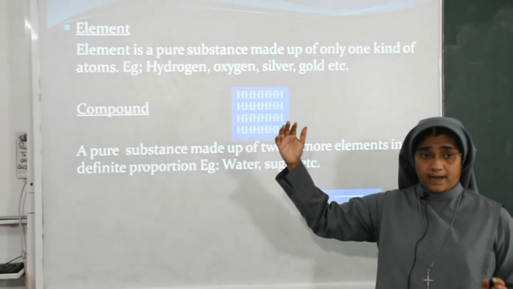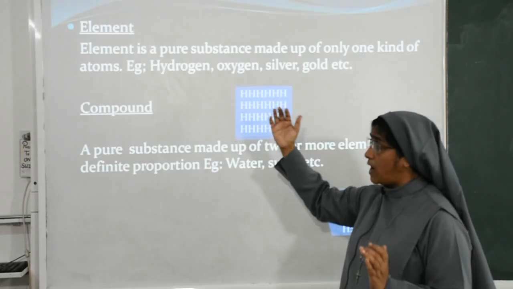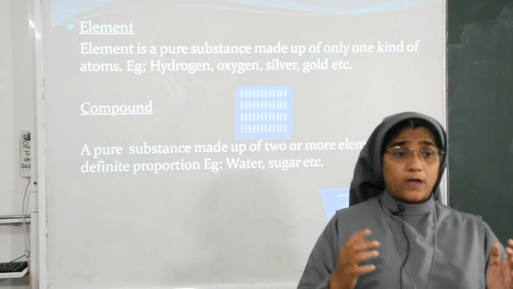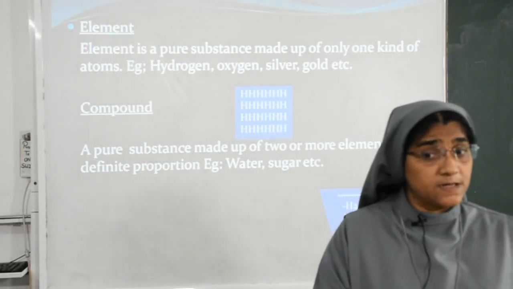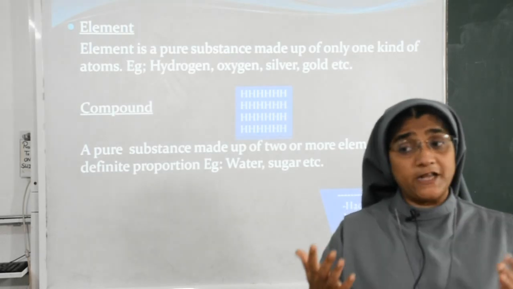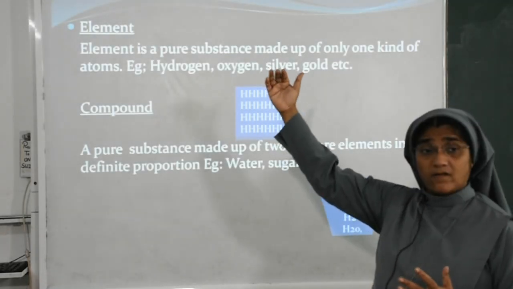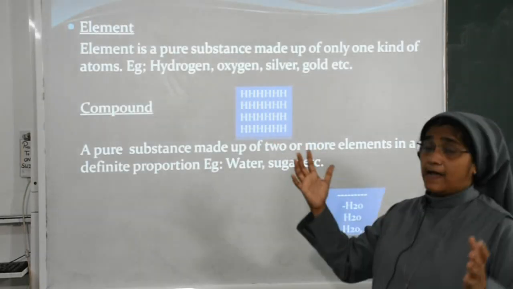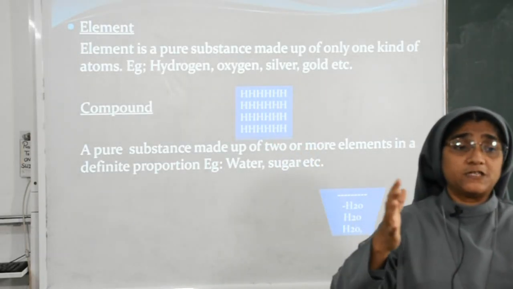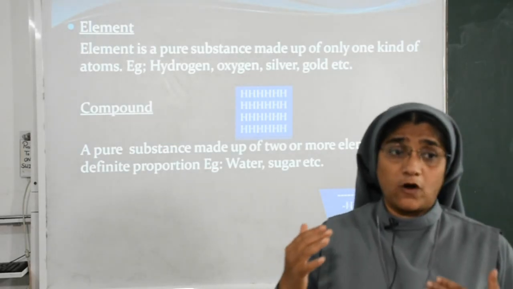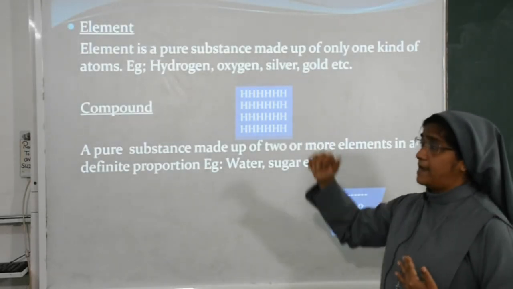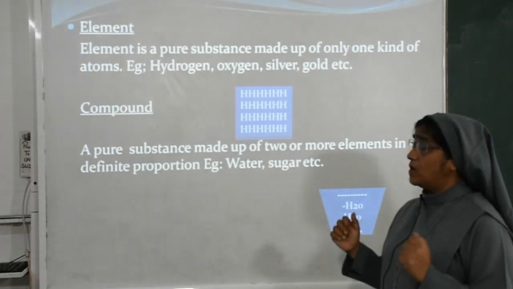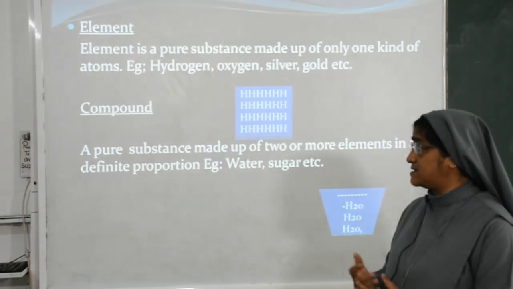Again I will say element. An element is a pure substance. Pure substance you have already studied. We can divide pure substance into element and compound. An element is a pure substance which is made up of only one kind of particles. Examples: hydrogen, oxygen, silver, gold, etc.